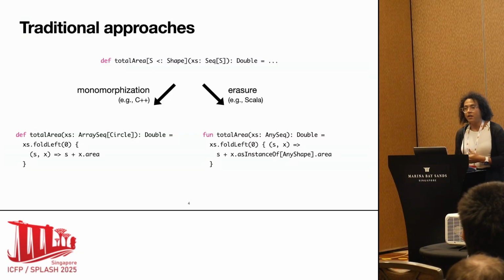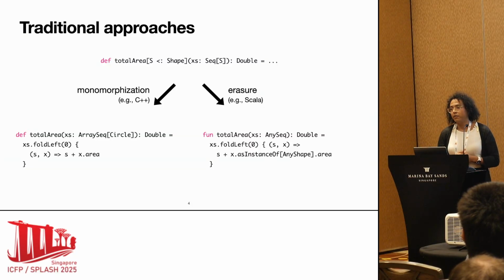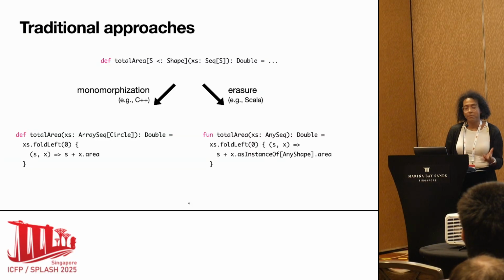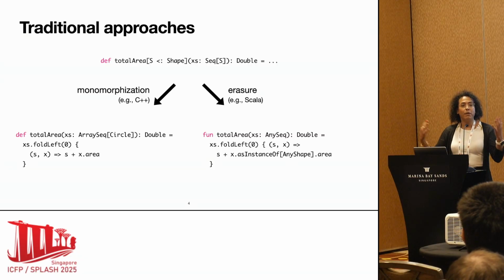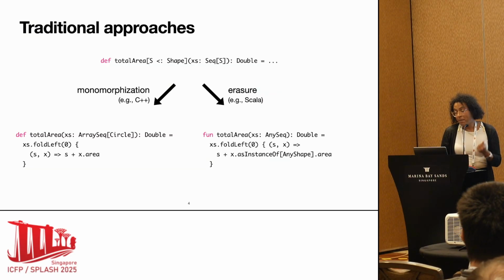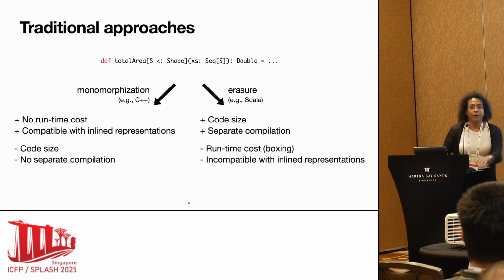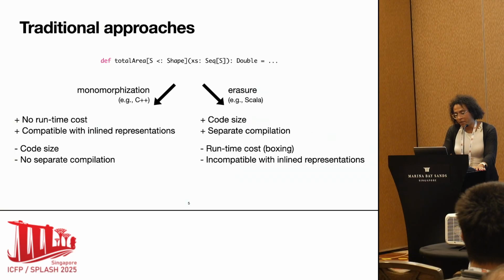The other approach is erasure, and this is what is typically happening on the JVM. So in Scala, in Java, we compile to a sort of type-erased representation of the objects, and now there is only one universal representation of your generic function that is compiled and then executed by your machine. There are pros and cons to both approaches.